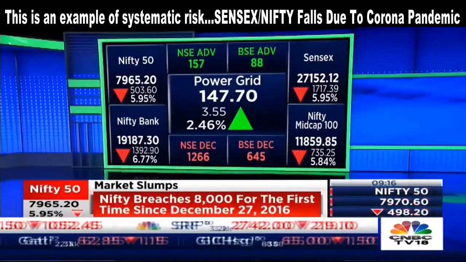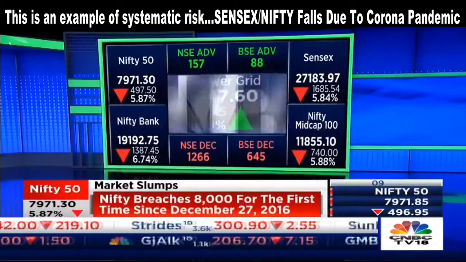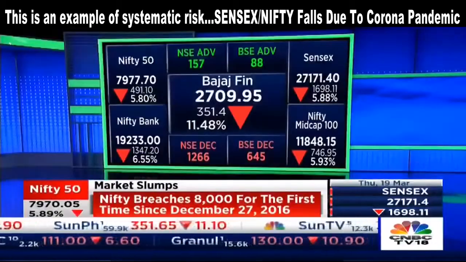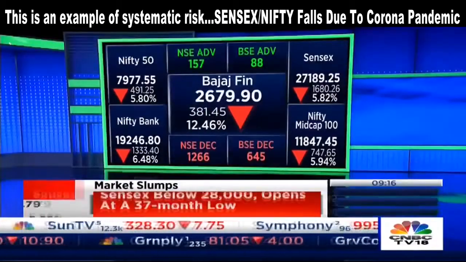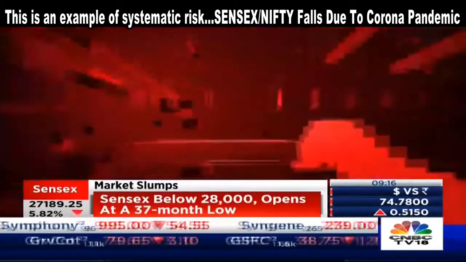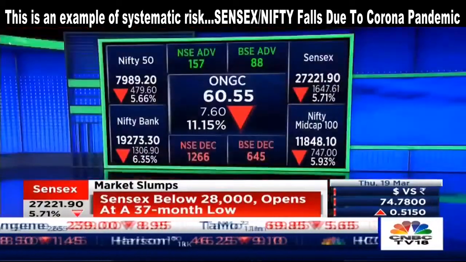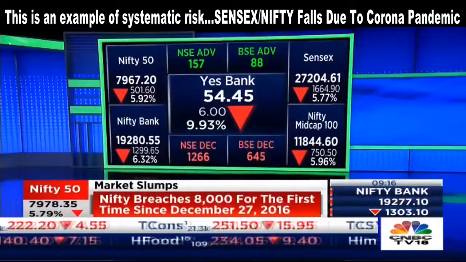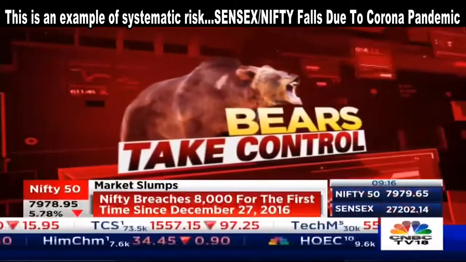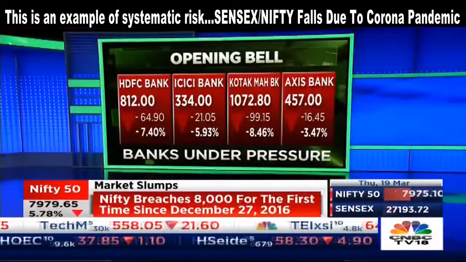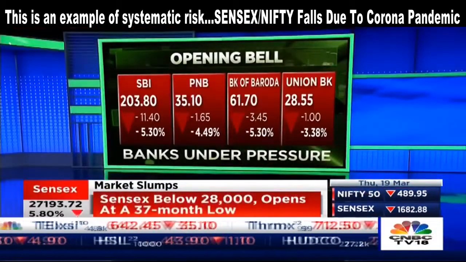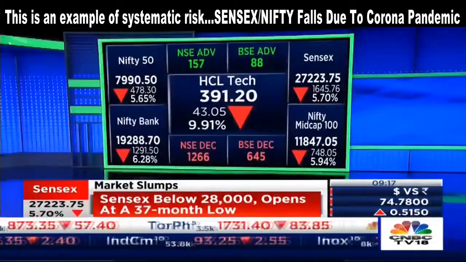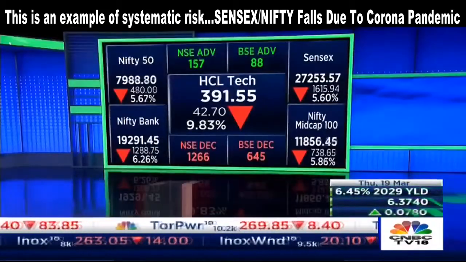Bharti Infratel 15%, Bajaj Finance, that is the important point. People rushing out where there is a little bit of money left. Bajaj Finance down 11.5%, ONGC, so all those PSUs which saw a little bit of green yesterday for some time, down 11%. ONGC, Yes Bank sees the first red, take 10% off. Madhu Kapoor sold yesterday, we heard. IndusInd Bank down 8.5%, HCL Tech 10%. There was some news about one person in their Noida facility testing positive. Britannia 7%, Coal India 9%, Kotak Mahindra 9%.